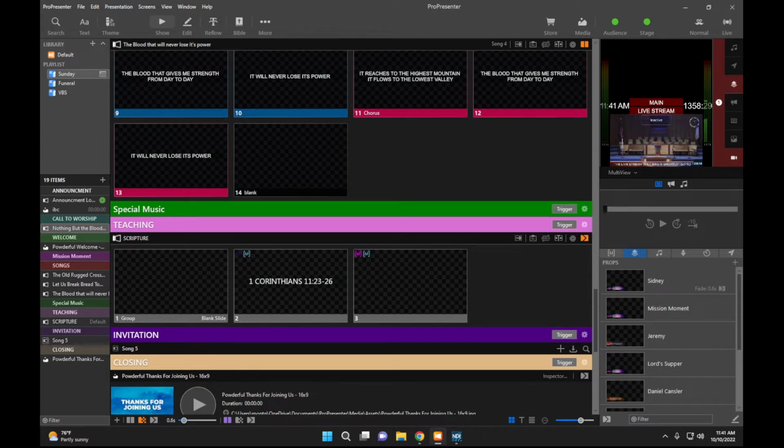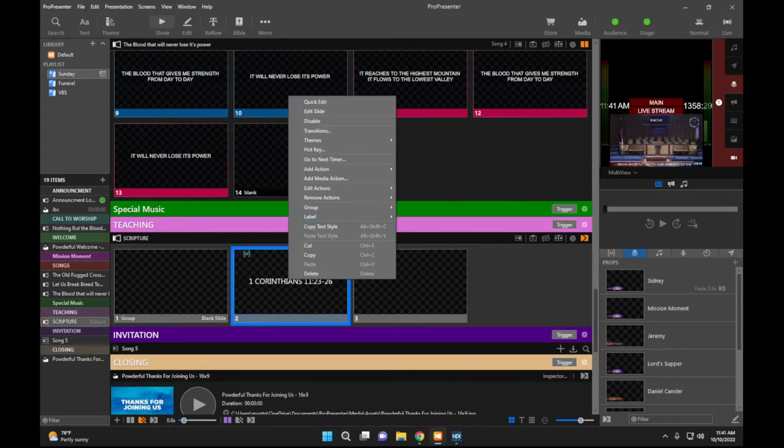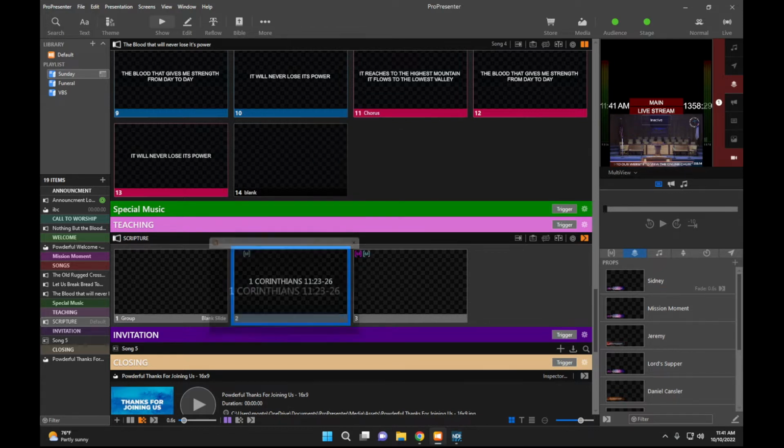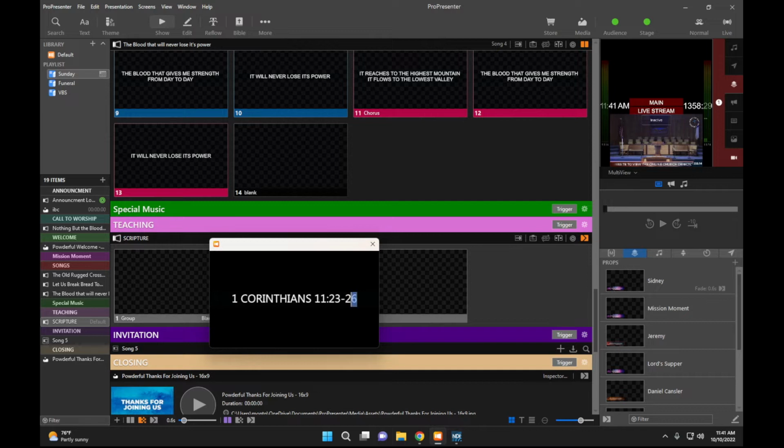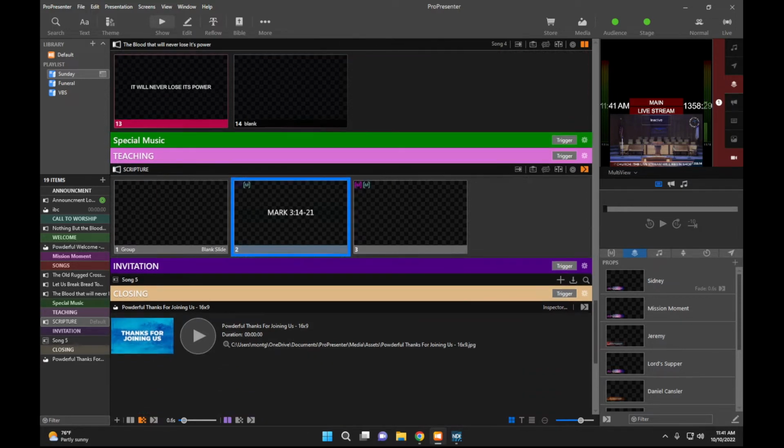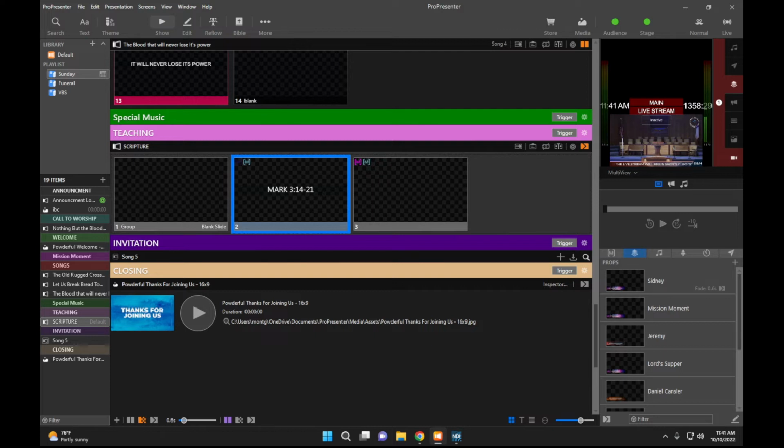So what we're going to do is we're going to change the scripture here. 1 Corinthians, that's last week. So we're going to right click, and we're going to go up here to where it says quick edit. We're going to quick edit this. And so I can highlight it, and then I can just start typing in Mark 3, verse 14 through 21. Whatever the scripture might be for that week. And then we're going to exit out. Now the scripture's changed.